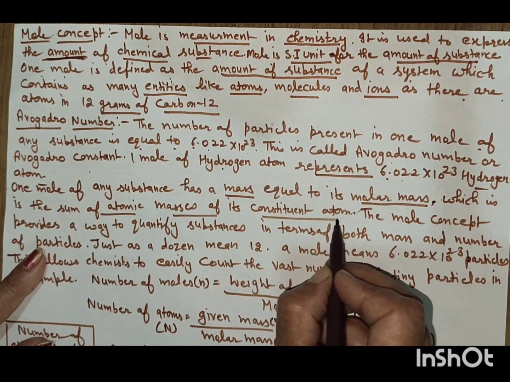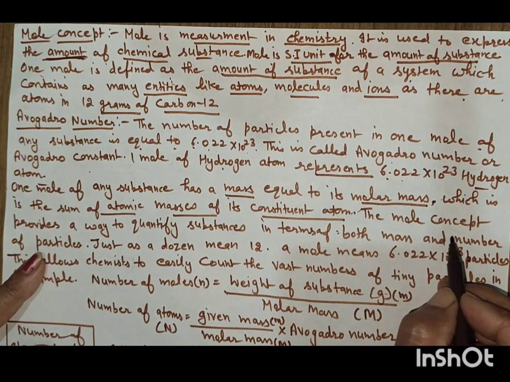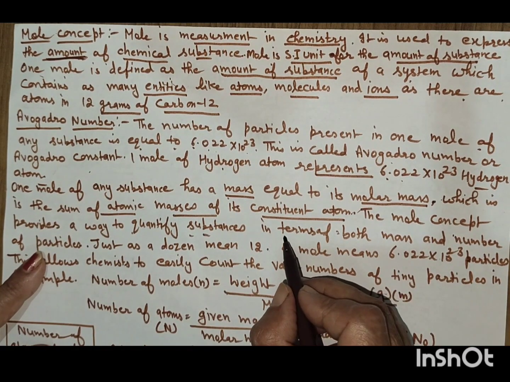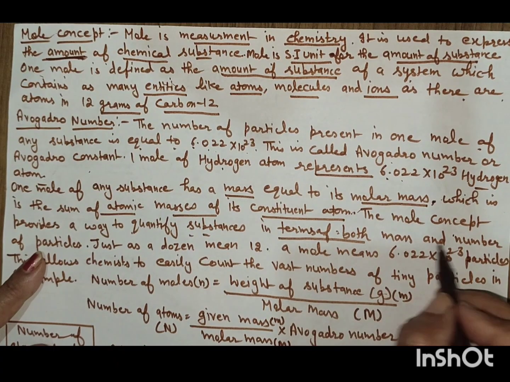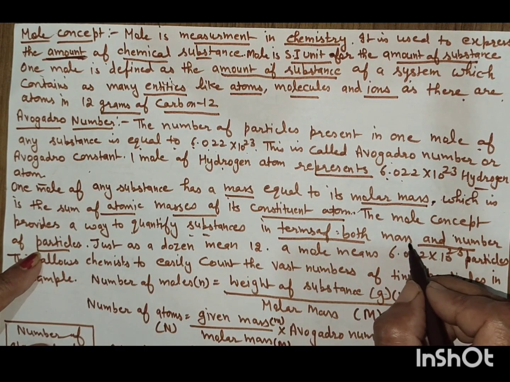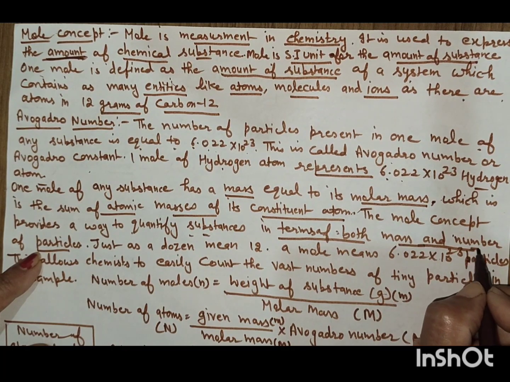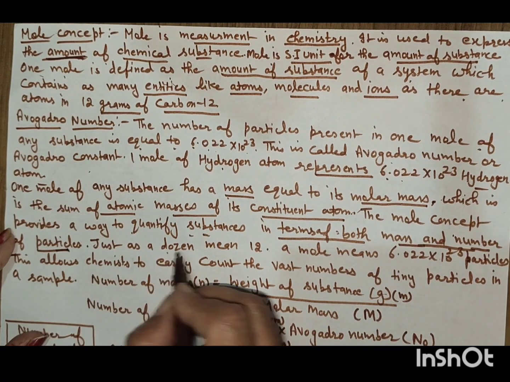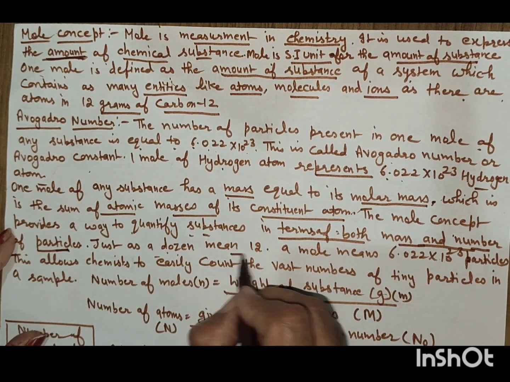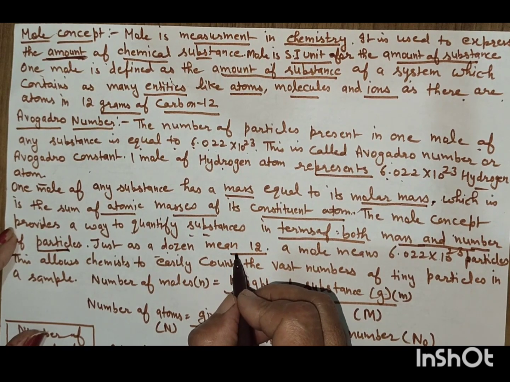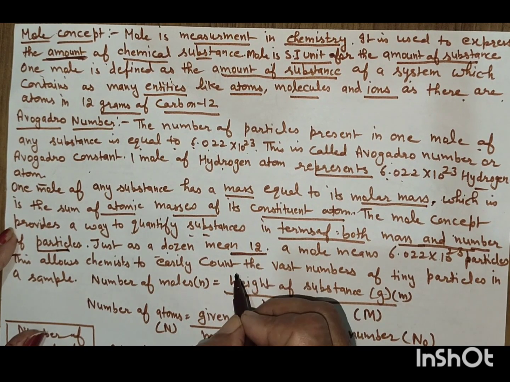The mole concept provides a way to quantify a substance in terms of both mass and number of particles. It will count the mass as well as the number of particles, whether atoms, molecules or ions. Just as a dozen means 12, when you count a dozen, it means the thing is 12 in number.